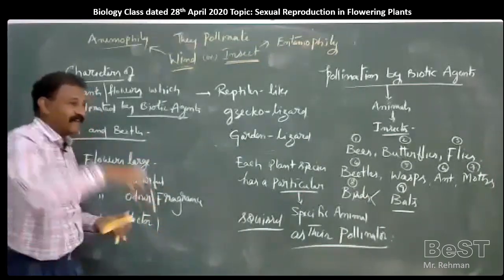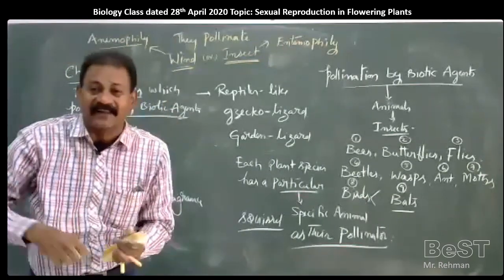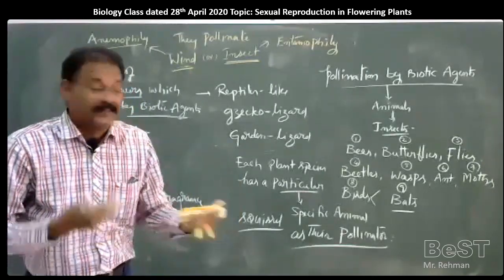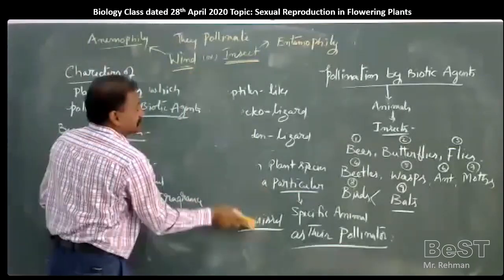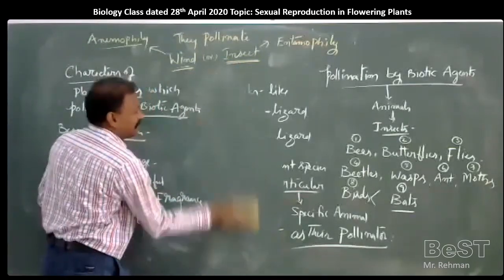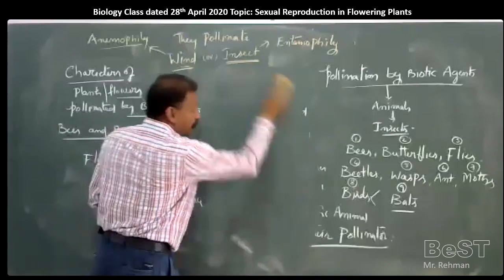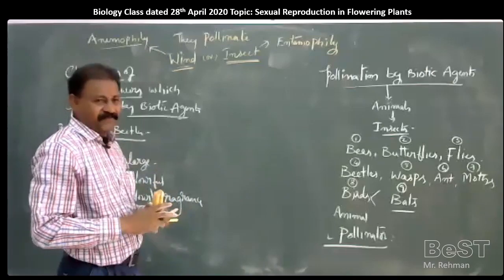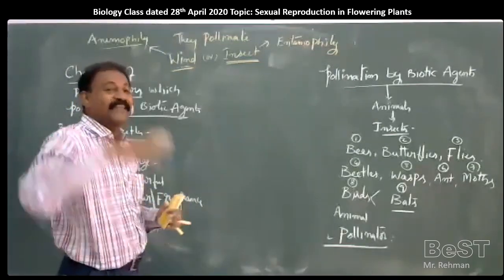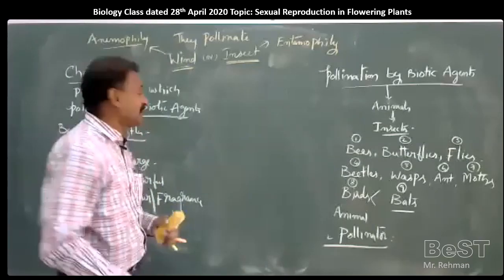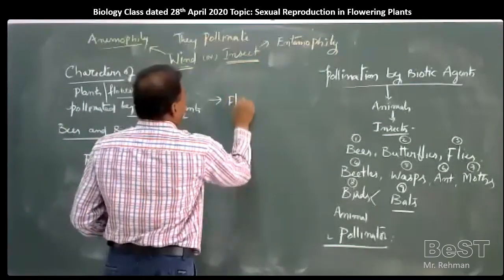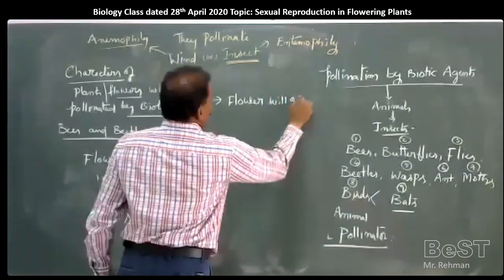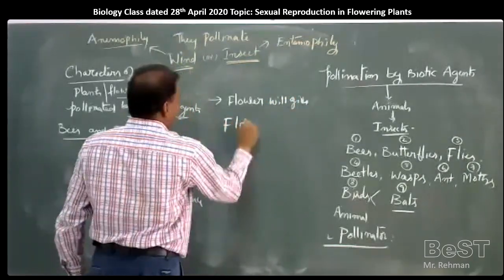When they are landing on a flower, what are they landing for, and what is the flower going to give in return to them? The flower is going to give some rewards. The flower produces some foul odor, some pungent smell, with which they are attracted. After that, they will land on the flower. When they land on the flower, the flower will give floral rewards.